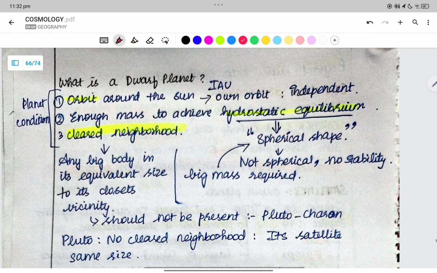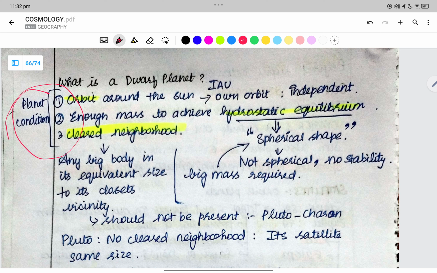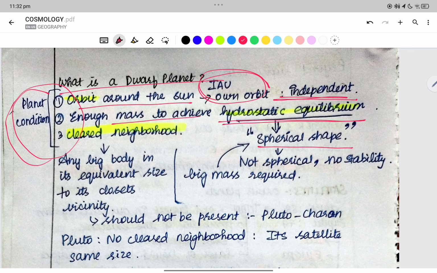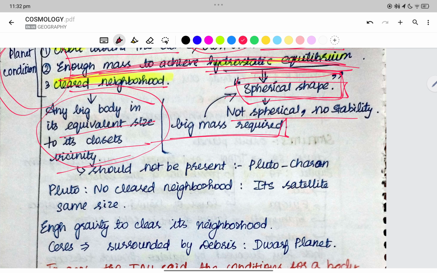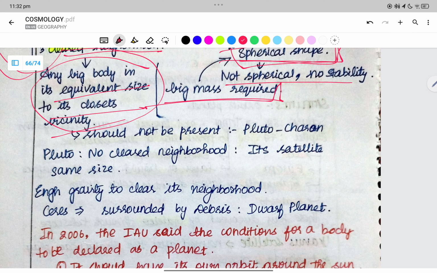What is a dwarf planet? In order to become a planet, there are certain conditions. It must have its own orbit around the sun, which is independent, and enough mass to achieve hydrostatic equilibrium, a spherical shape. It must also have a clear neighborhood, with no other big body of equivalent size in its vicinity. Not spherical means no stability. Therefore, a big mass is required to be spherical in shape.